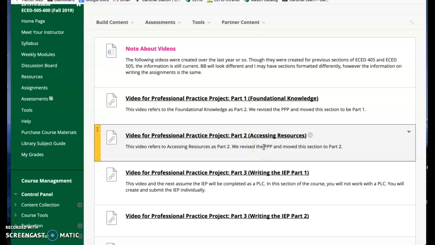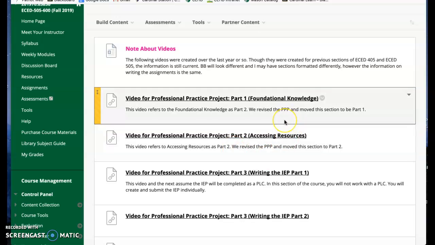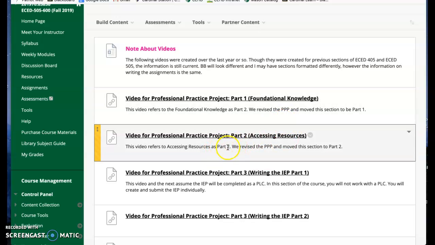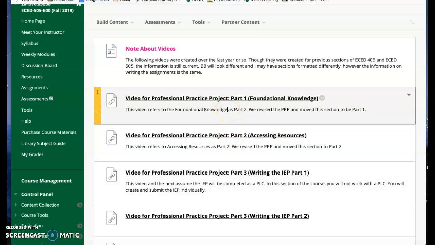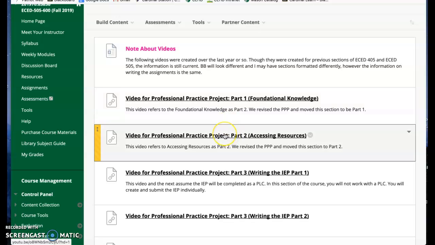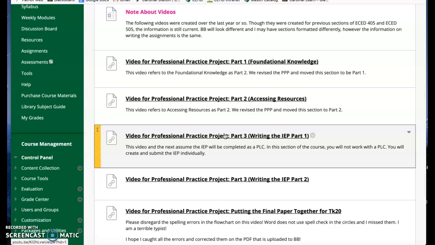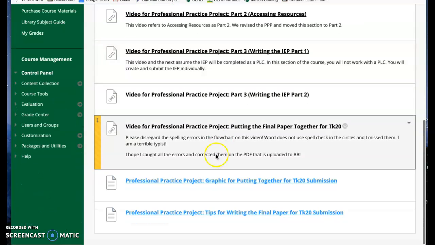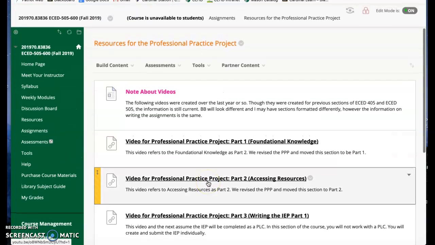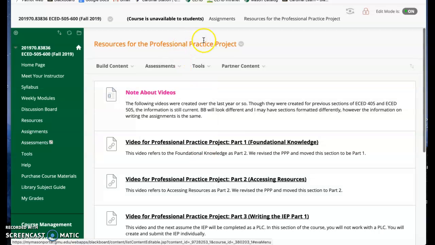The sections were different, so this is actually wrong and I'll change that. It used to be part 1. So make sure that you're listening to and following what the syllabus says now and not what the videos are saying, because we've restructured the professional practice project. And then there are some more resources for you to put the project together.